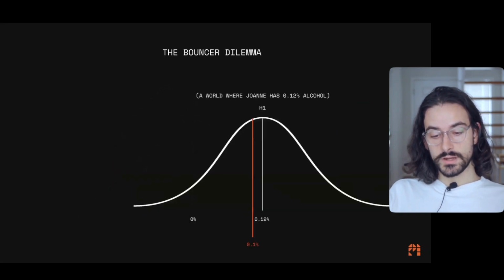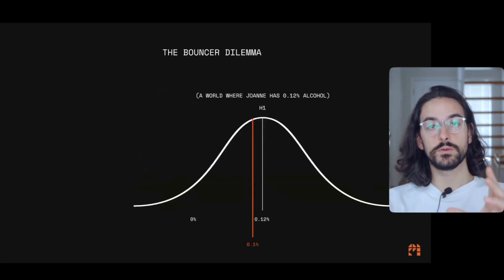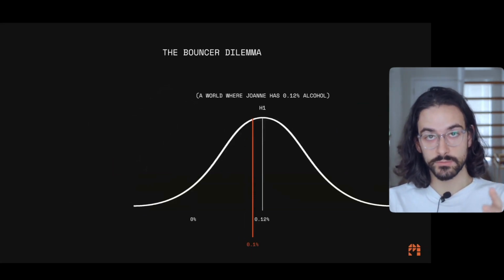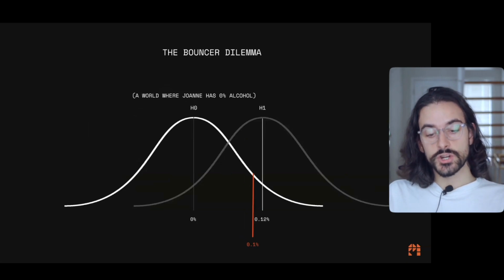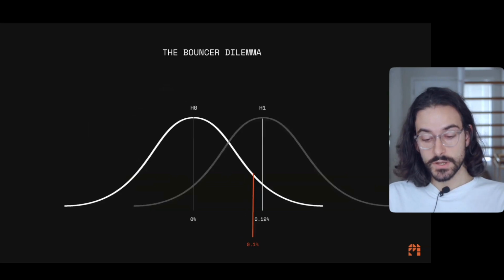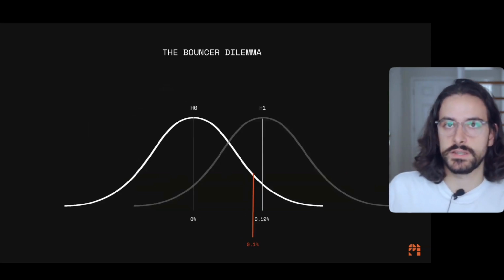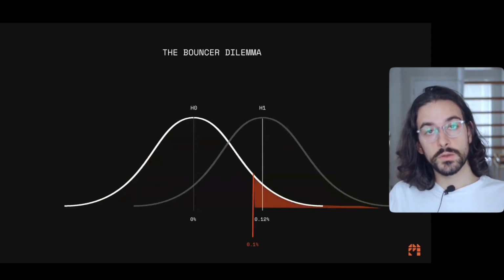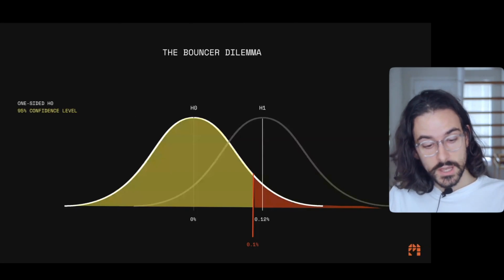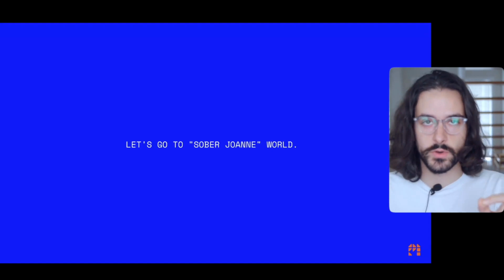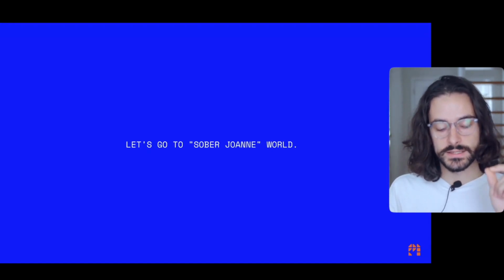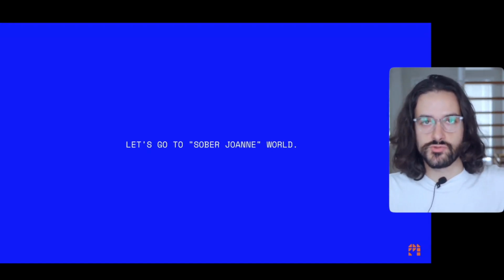And this, H1, this is a world where Joanne has 0.12% alcohol in her blood, right? Let's draw H0. H0 is a world where Joanne has 0% alcohol in her blood. Where should we draw the line? So we're drawing the line here as 0.1% because that's what we've been told. And here we're working with a one-sided null hypothesis with a 95% confidence interval. So let's go to the sober Joanne world. And what I mean by that is now forget about Joanne being drunk, okay?